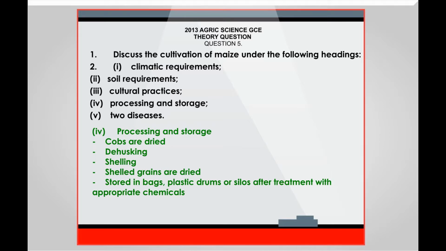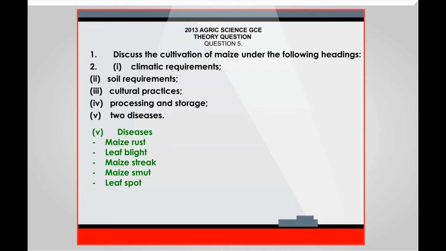Processing and storage. Crops are dried, dehusked, shelled; grains are dried, stored in bags, plastic drums or silos after treatment with appropriate chemicals. Diseases. Maize rust, leaf blight, maize streak, maize moth, leaf spot.